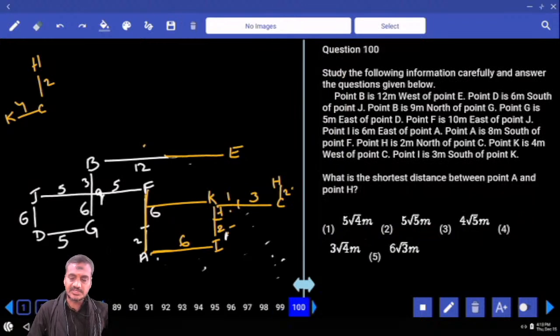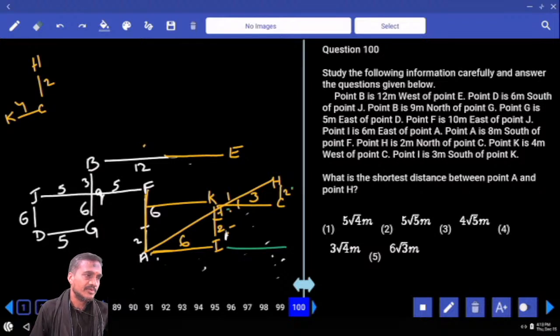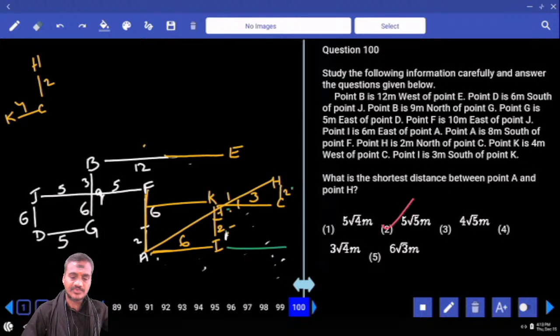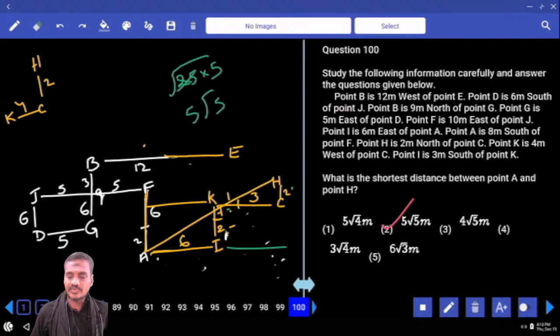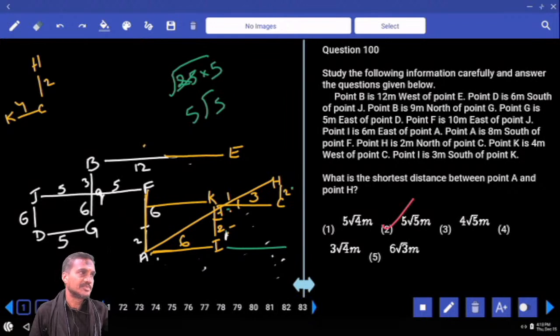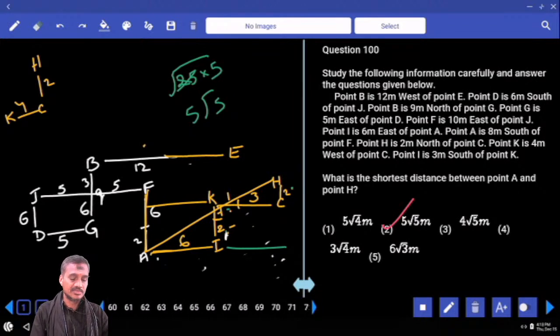And question 100: what is the shortest distance between A and H? Finally we need to find the distance between A and H, right? In order to find the shortest distance, it is 6 plus 4, 10, and 10 squared, and then 1 plus 2 plus 2, 5. So 100 plus 25, root over 125. 125 can be written as 25 into 5. Now 25 into 5 under root, 25 gives 5, so it is 5 root 5. And finally we are left with set number 1.